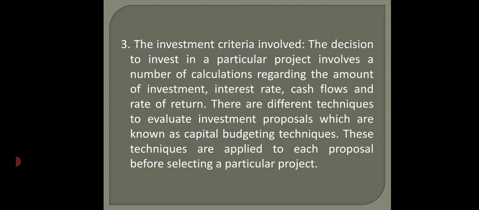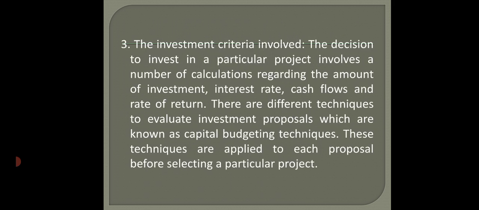The third one is the investment criteria involved. The decision to invest in a particular project involves a number of calculations regarding the amount of investment, interest rate, cash flows and rate of return. So there are different criteria to be considered while selecting a project when it is a capital budgeting decision. Which are those criteria?